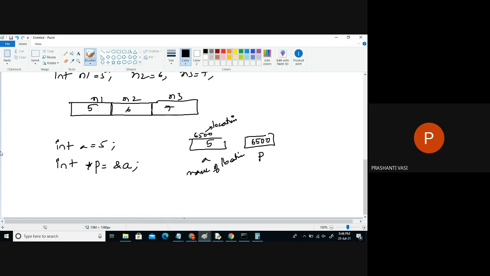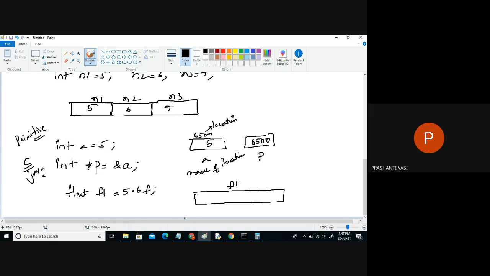In Java also it is the same, because these are called primitives. What are primitives? Like int, char, long, double, float. The meaning of primitive is that if I declare any variable of primitive type and allot a value here, we'll get a memory of 4 bytes for float, and inside that only, what value is stored? The same value. This is primitive.